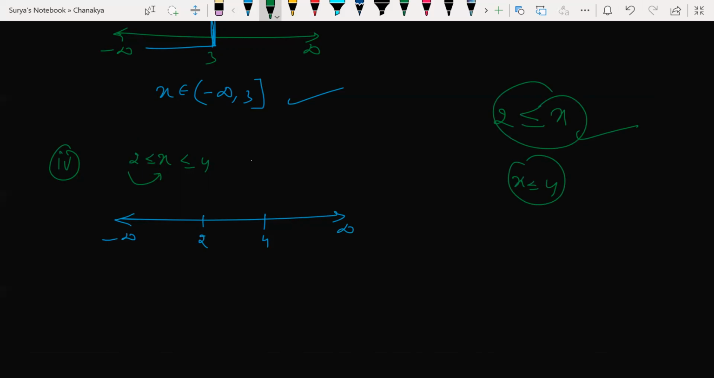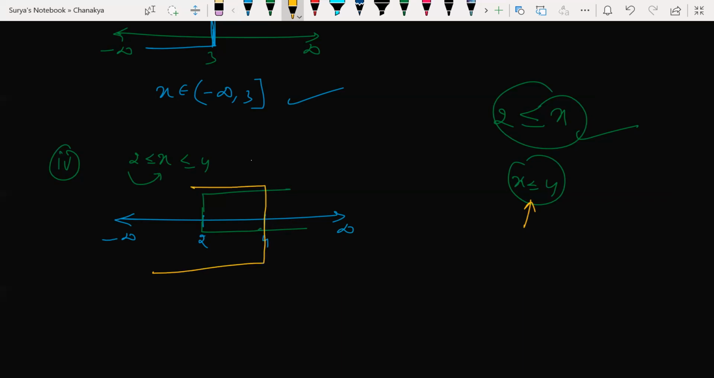2 less than or equal to x is nothing but x greater than or equal to 2. Look at this here. This is my x greater than or equal to 2, correct? Yes. Next. Now look at this. X less than or equal to 4, which is nothing but, look at this.